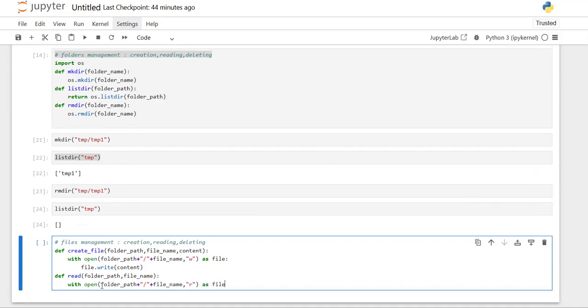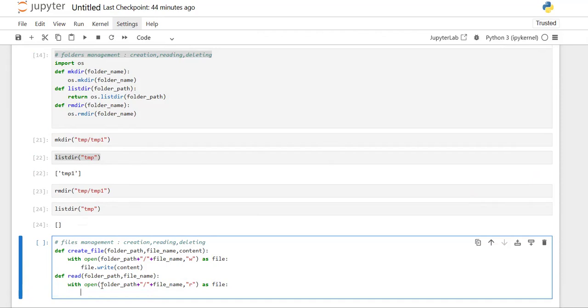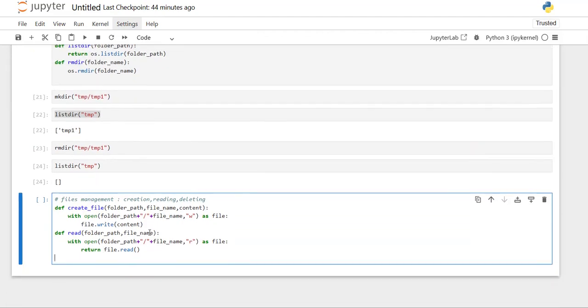As file, I'm opening it, and I am going to return the value file.read, so that we are able to get the content which is present in it. File creation is done as well as reading is done, then removing, deleting.